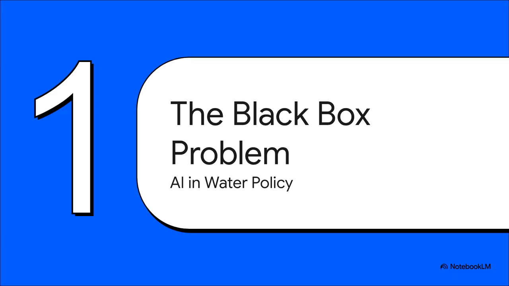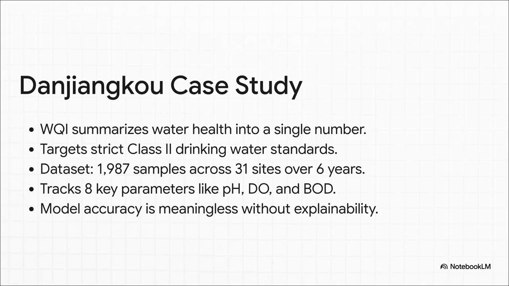Okay, part 1. The black box problem in AI water policy. Let's define the challenge and look at our real-world data set. We're looking at a massive case study here. The Danjiangkou Reservoir in China. It supplies critical drinking water and targets really strict Class 2 standards. Now, our goal is calculating the water quality index. That's a single number, summarizing the overall water health based on different weighted parameters.